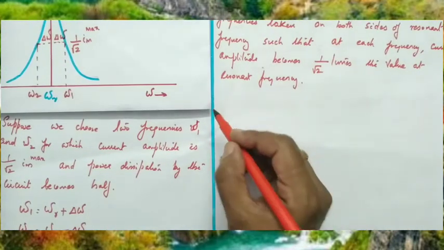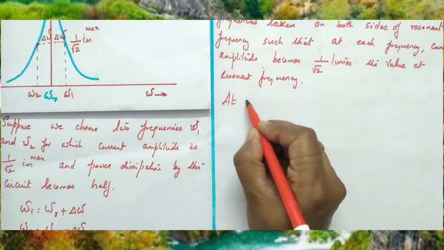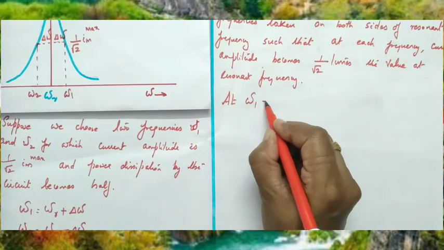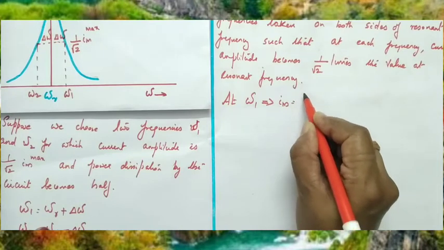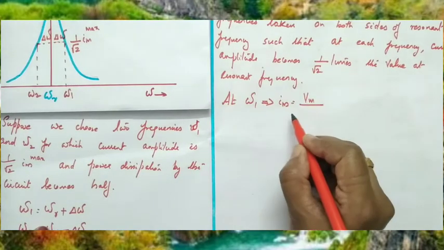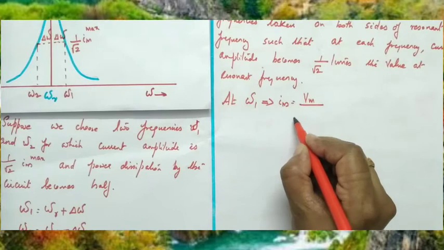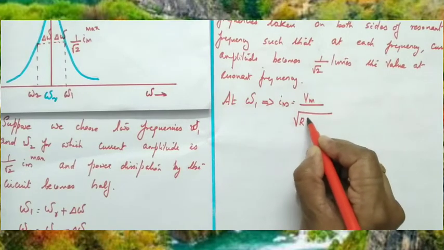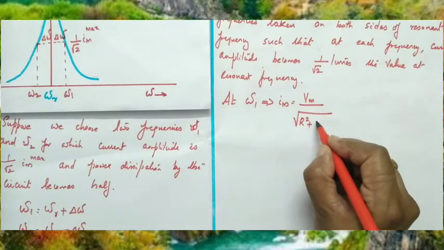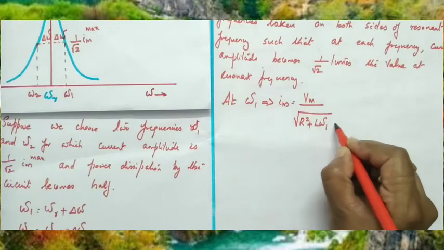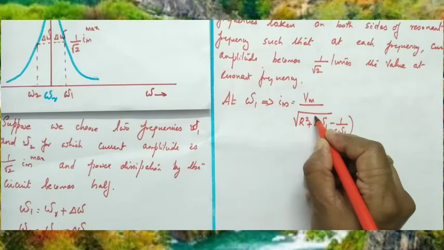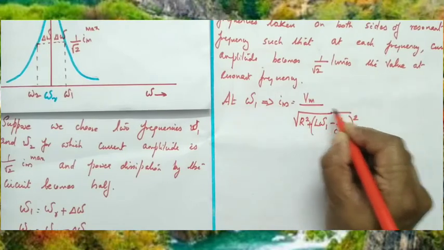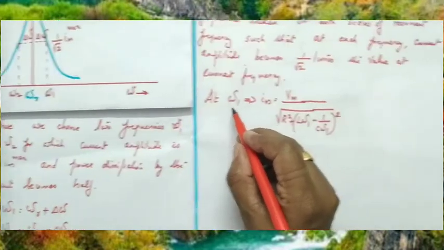For that we can write at omega 1, we can consider one frequency. At omega 1 we know that current Im is equal to Vm divided by Z. Z is root of R square plus XL minus XC the whole square, that is L omega 1 minus 1 by C omega 1 the whole square. Clear? Because we are taken at omega 1.